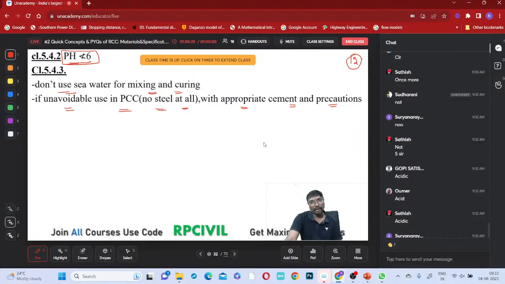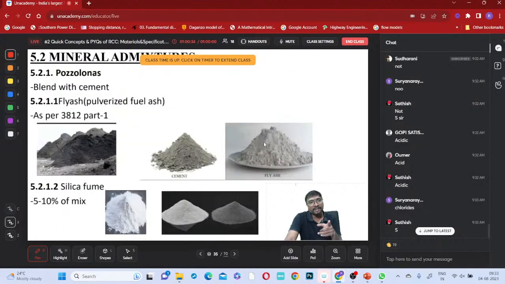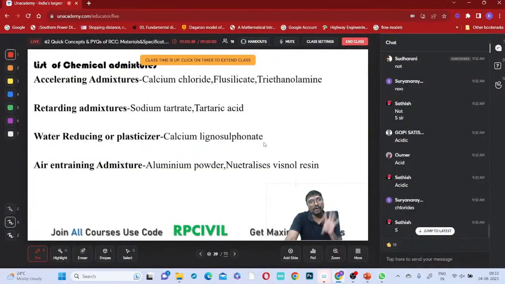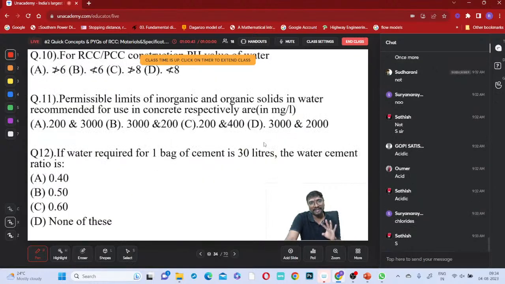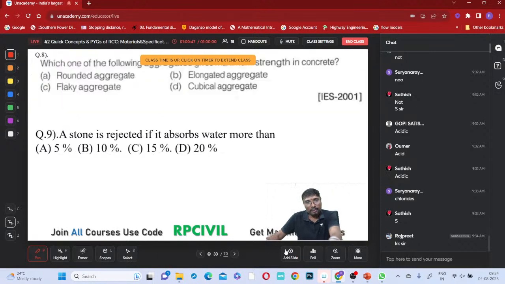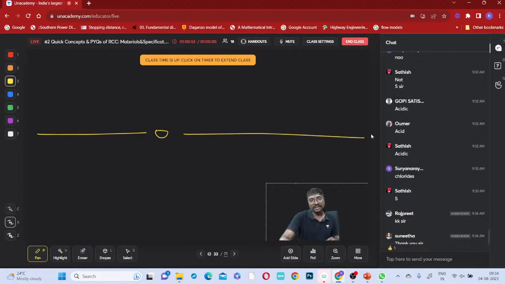Is it clear everyone regarding the water? Aggregate and water specifications, everyone over? So tomorrow, after solving the questions on water, we'll be discussing mineral admixtures and chemical admixtures. After that we'll go for concrete, and with that the materials will mostly be over. Then loads, partial safety factor and all these things we'll also discuss. Clear everyone? Tomorrow we'll do the remaining questions on water and aggregates. So I'll be closing the session. Thank you all of you.